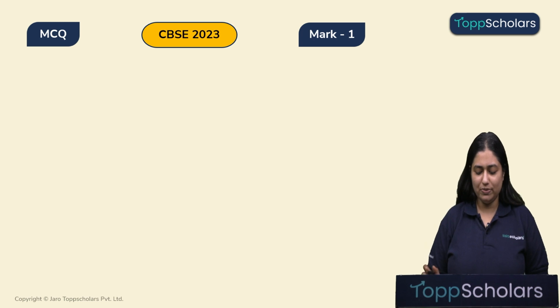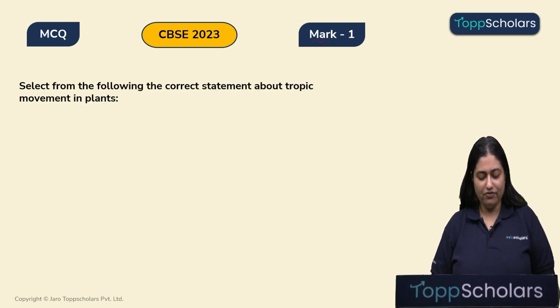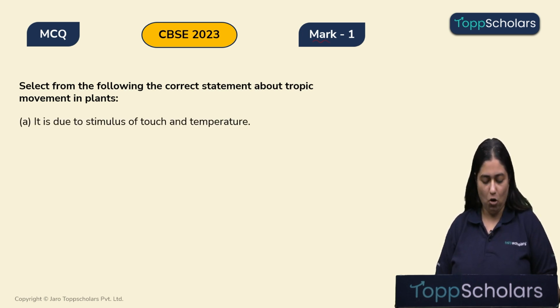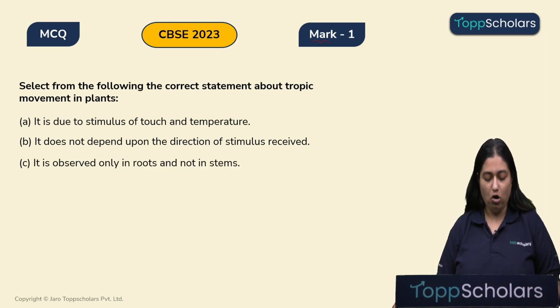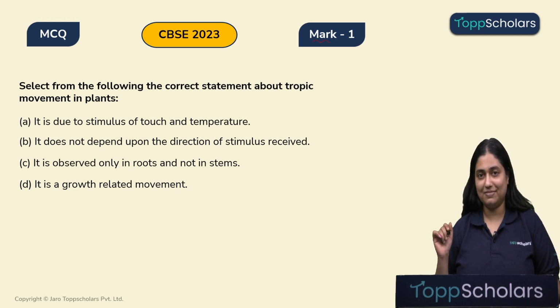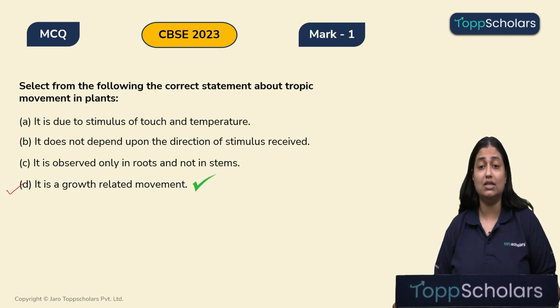First, we'll talk about the year 2023 and start with 1 marker question, that is your MCQ. That is, select from the following the correct statement about the trophic movement in plants. Option A, it is due to the stimulus of touch and temperature. Option B, it does not depend upon the direction of the stimulus received. Option C, it is observed only in roots and not in stems. And option D, it is a growth related movement. And the correct answer over here is option D, that is, it is the growth related movement.